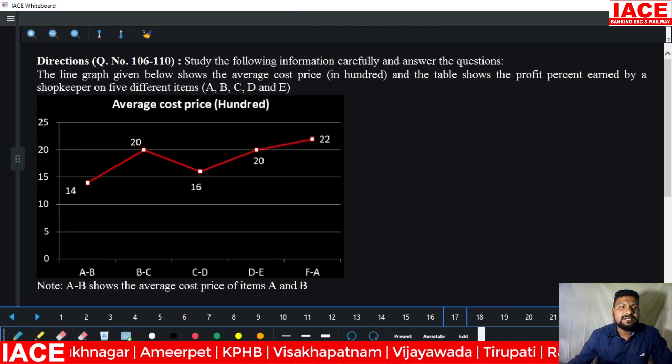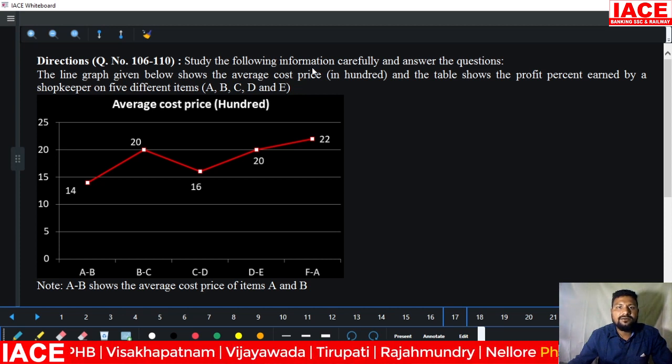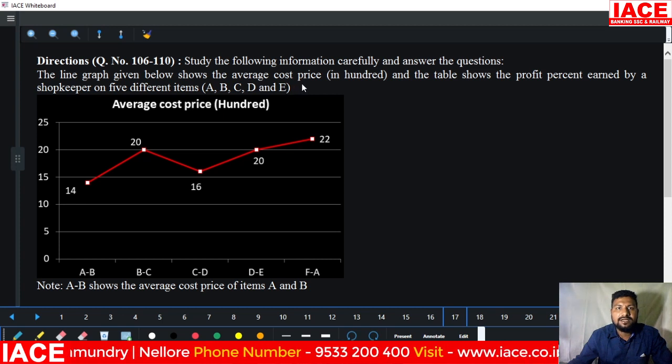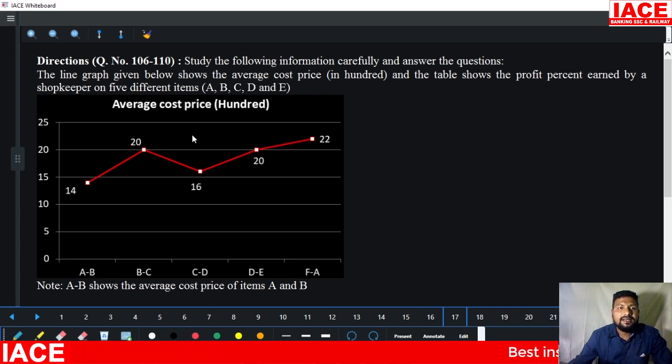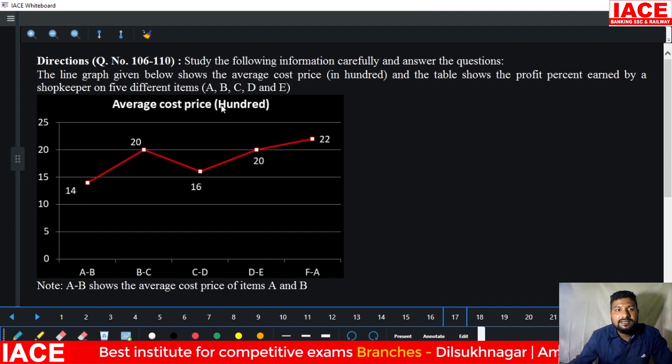Next we have directions 106 to 110. Study the following information carefully and answer the questions. The line graph given below shows the average cost price and the table shows the profit percentage earned by a shopkeeper in 5 different items A, B, C, D, E. They are mentioned in a line graph as average cost: AB average cost, BC average cost, CD average cost, DE average cost. It is EF because there are only 5 items given, A to E only. There is no F, it is a printing mistake, it is E to A average.